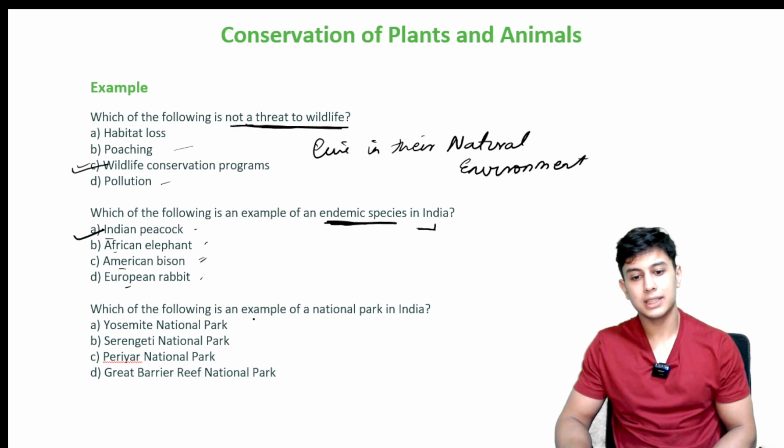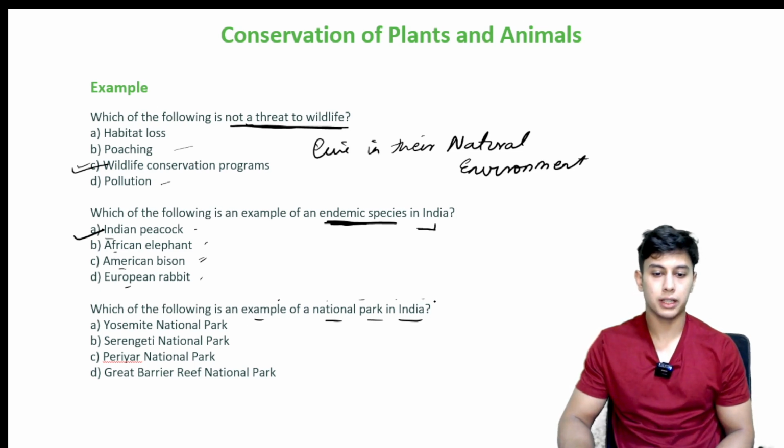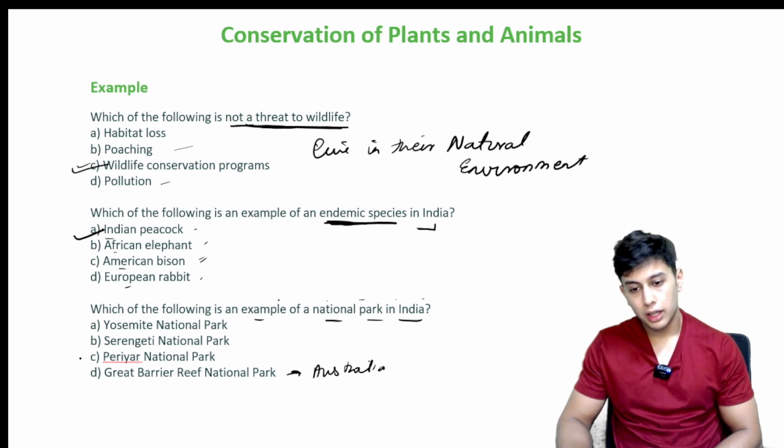Which of the following is an example of a national park in India? Right? Which of the following is an example of a national park in India? Yosemite National Park, Serengeti, Periyar, Great Barrier Reef National Park. This is in Australia, right? C is Periyar. Periyar is in India, so Periyar National Park.